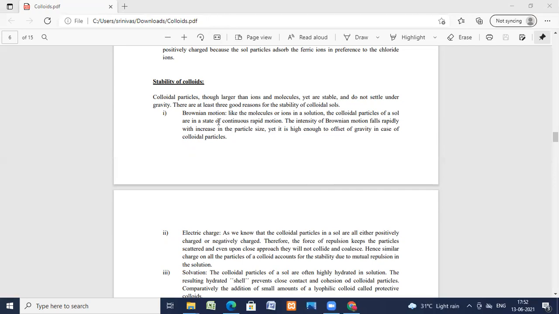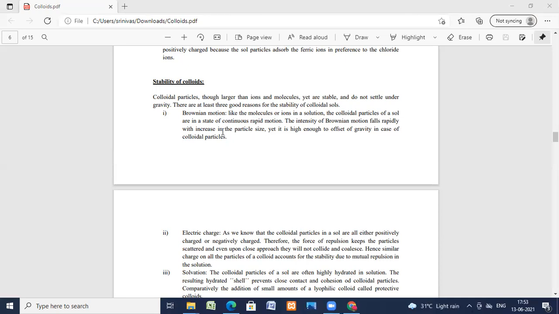Robert Brown, an English botanist, in 1827 observed that pollen grains in an aqueous suspension were in constant motion. Later, when colloidal solutions were examined under the ultramicroscope, it was found that the particles were also in constant random motion, traveling in no definite paths but in a zigzag motion.